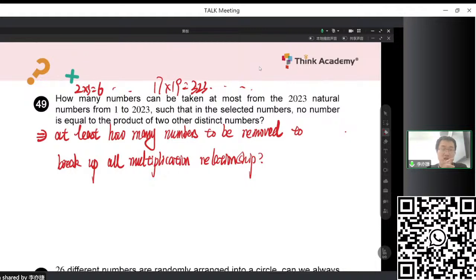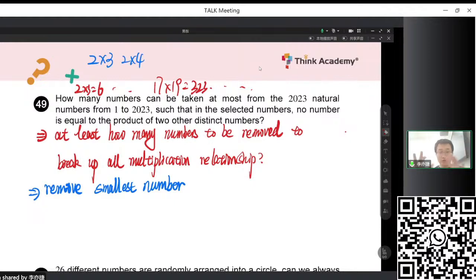So now here's the logic. We want to remove as few numbers as possible. So which numbers should be removed, the small numbers or the large numbers? It's quite obvious that we should remove the small numbers. Why? Because the smaller the number, the more multiplication relationships it is involved in. For example, 2 can be 2 times 3, 2 times 4. Not 1, because 1 times a number equals another number, so we ignore the 1.